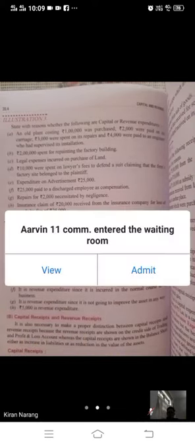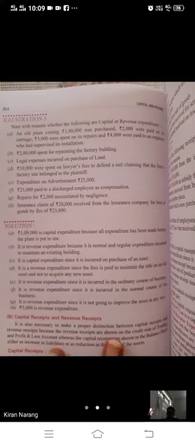Clear, beta? Next, rupees 2 lakh spent for repainting the factory building. So this is revenue expenditure, because annually we are doing this. Repainting is just an annual expense.